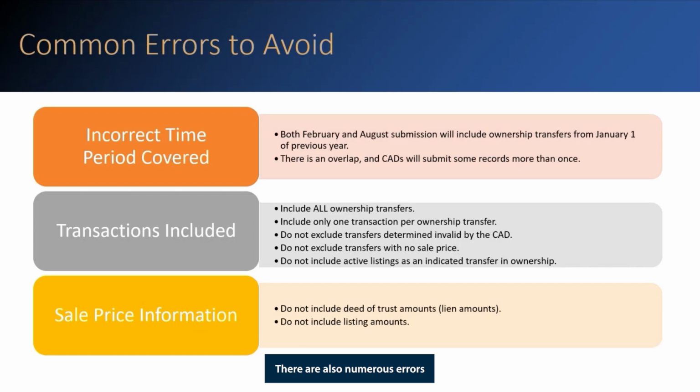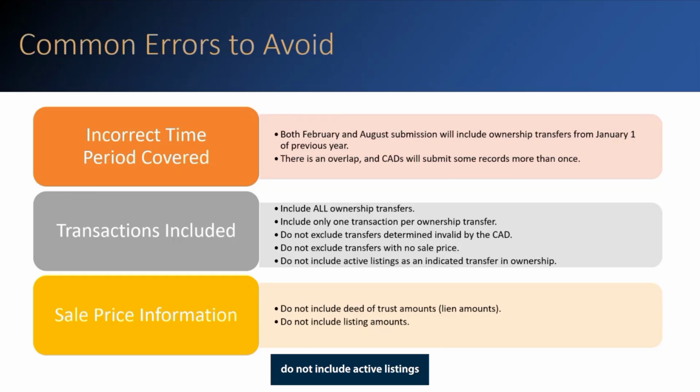There are also numerous errors regarding the transactions included in the EPTS. Include all ownership transfers that occurred within the time frame applicable to the submission. Do not include only those transactions that have been verified and/or eliminate transactions that have been determined non-arm's length. By receiving all transactions, PTAD has the opportunity to review and analyze data and make their own determinations about the validity of transactions.